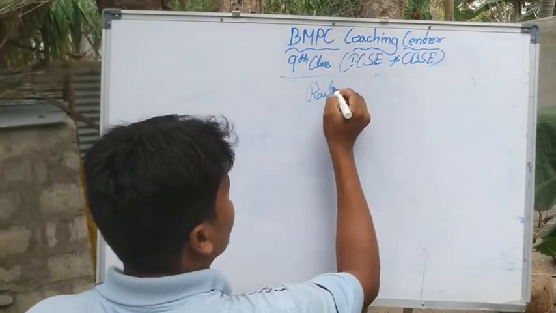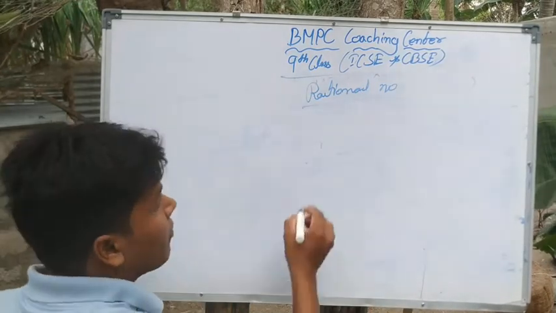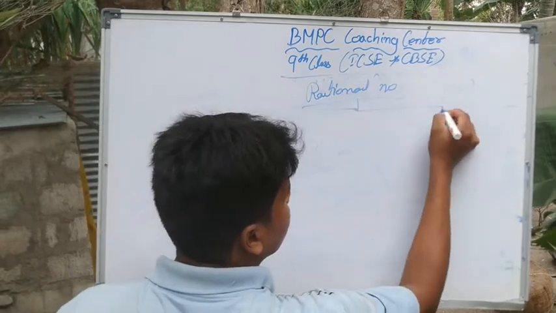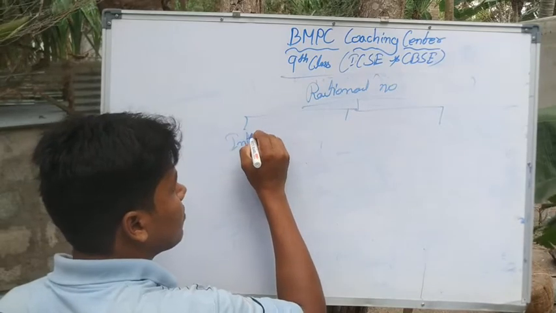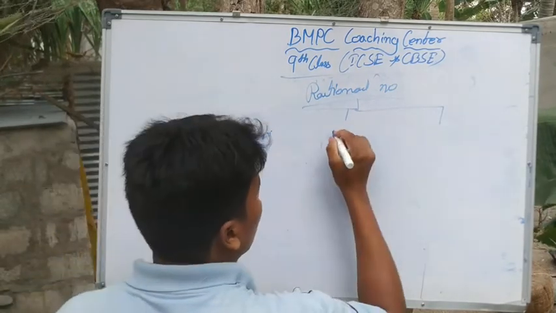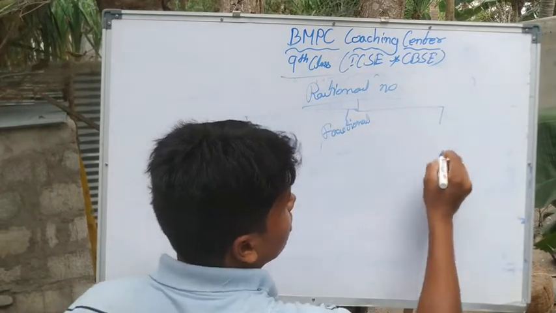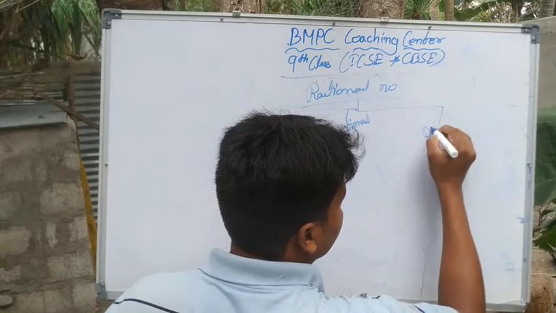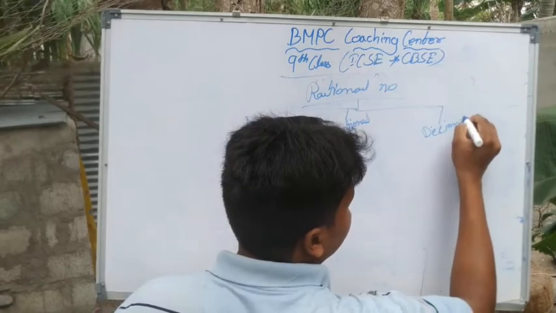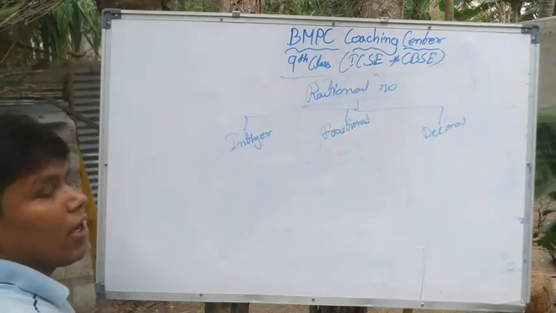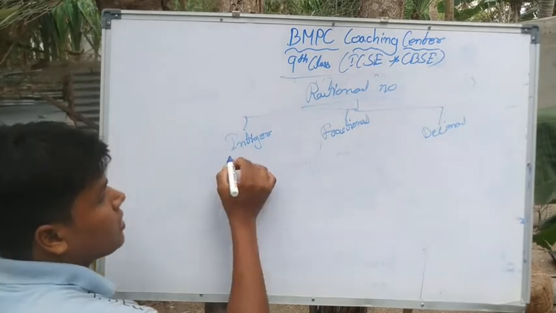Rational numbers are further classified into three categories: 1. Integer. 2. Fractional. 3. Decimal. Clear? Integers: the complete value numbers are called integers.